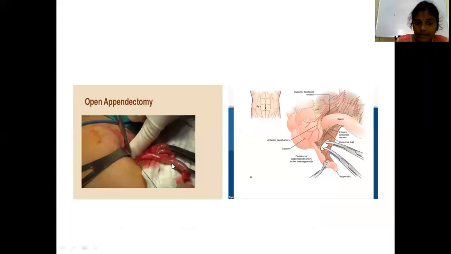So this is the appendix, right? Now tell me, what is this instrument in open surgery? Here this is the appendix, and we are using one instrument to hold the appendix. Can anyone tell me what this instrument is?